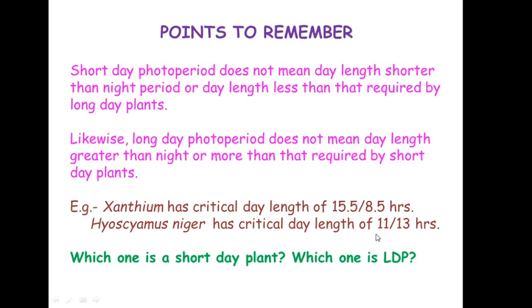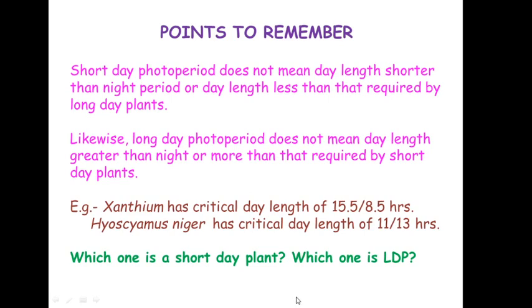That's why once again remember that a short day or a long day in physiology has nothing to do with the duration, how many hours. It simply means that there is a critical value. If the photoperiod is less than the critical value, it is a short day. If it is more, then it is a long day.